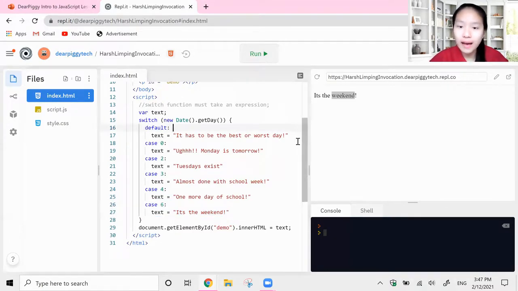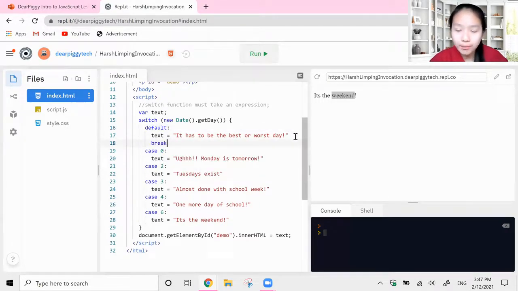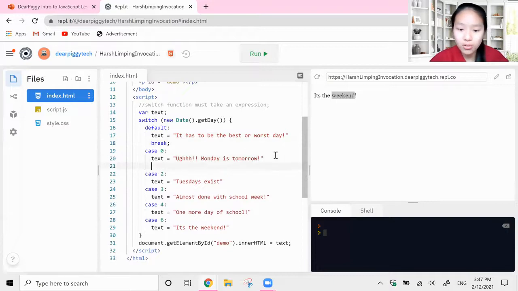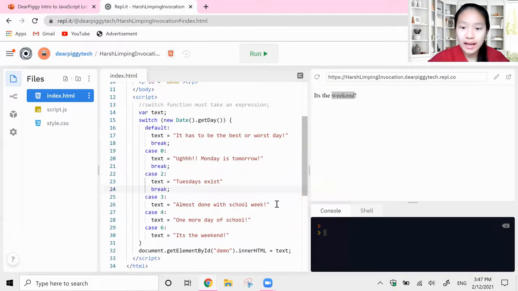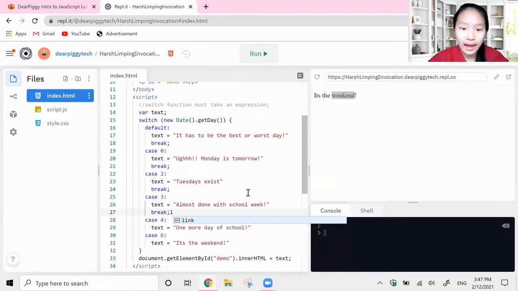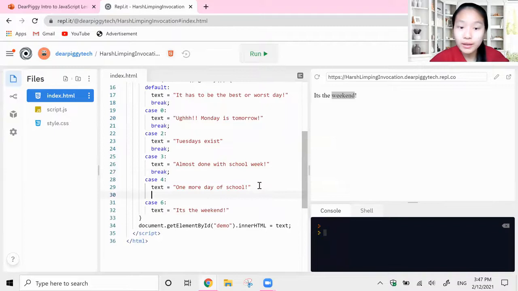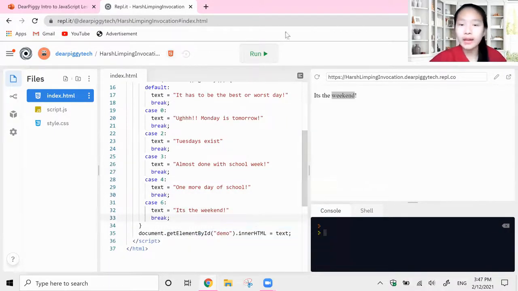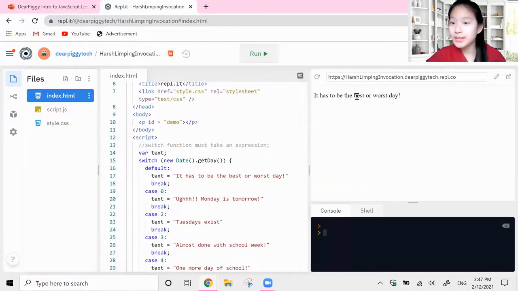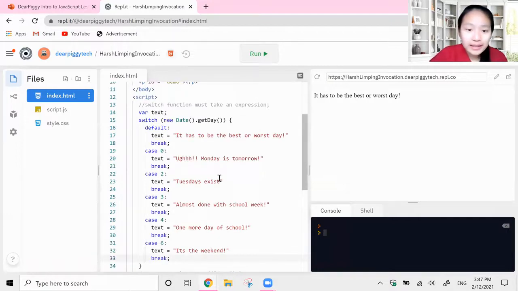So in order to prevent that, we are going to use the break keyword, which is going to exit the switch function every time we finish a case. That way there's not gonna be the cases where you just get the last one automatically. So go ahead, add in your break keywords here, and run your code. So now when we run our code, it says it has to be the best day or the worst day. And lucky me, it's the best day of the week. It's Friday, right? So that's really exciting.